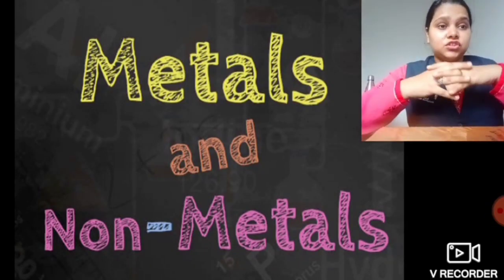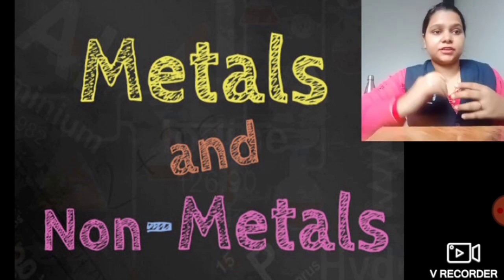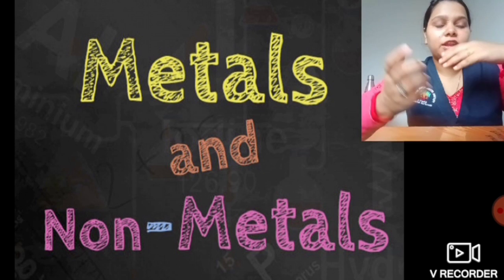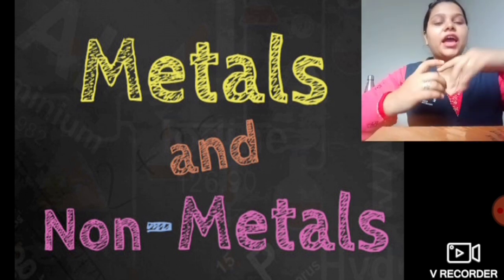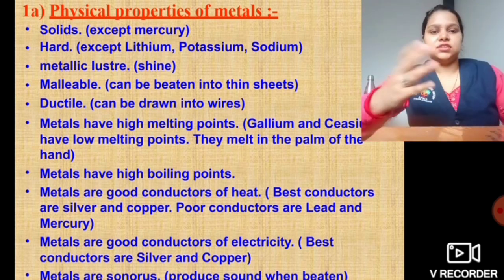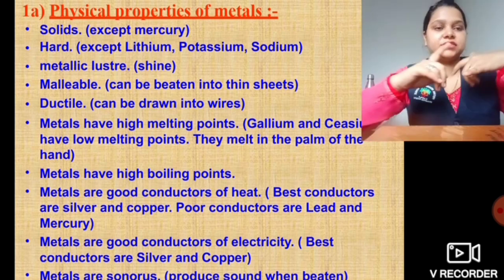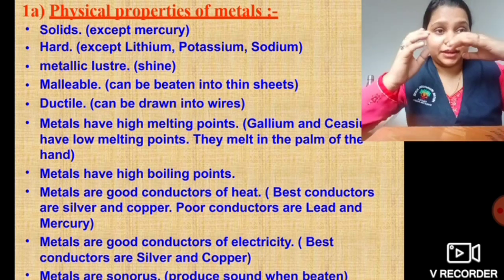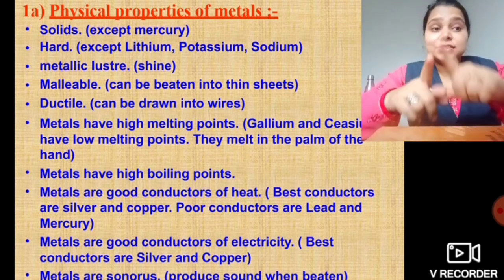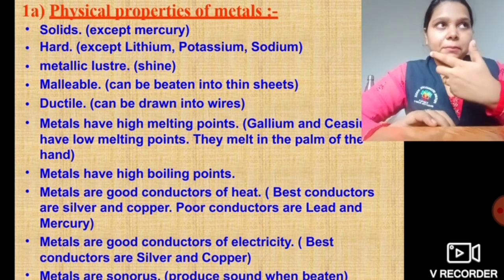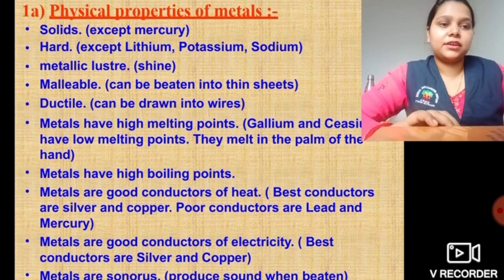So dear children, we have studied the physical properties of metals and non-metals. Now let us see in detail, let us enlist the physical and chemical properties of a metal and a non-metal. So these are the physical properties that we've studied. We studied that a property of a metal is that it is solid in nature, except for mercury. Mercury is liquid in nature. It means at room temperature you will find mercury, which is a metal, but it is liquid.